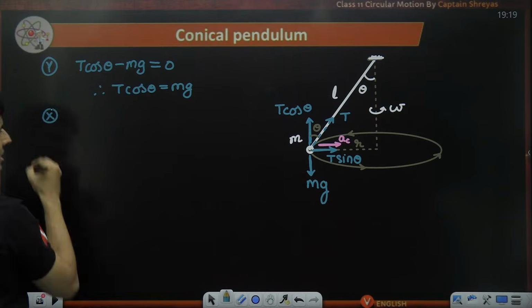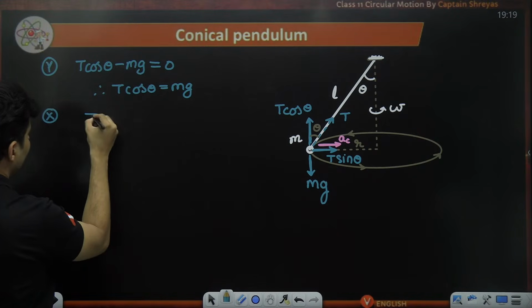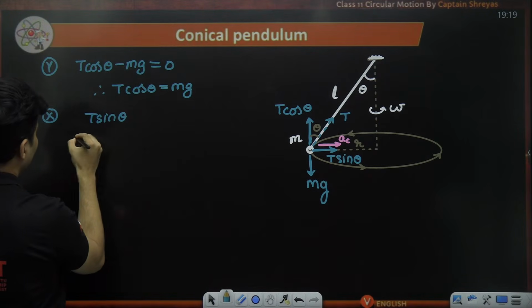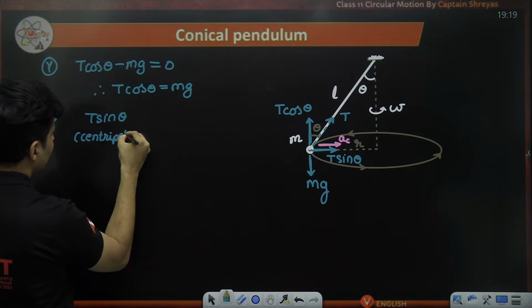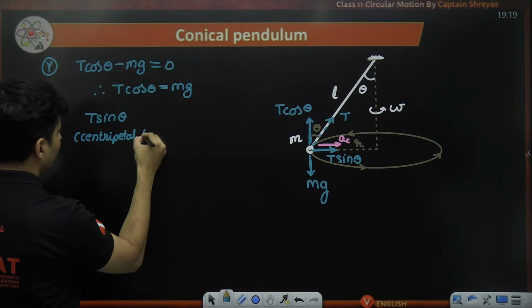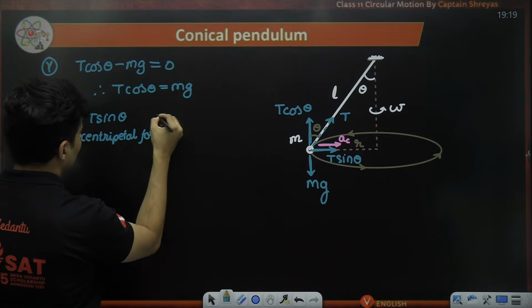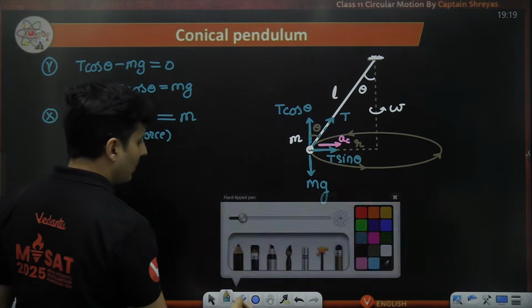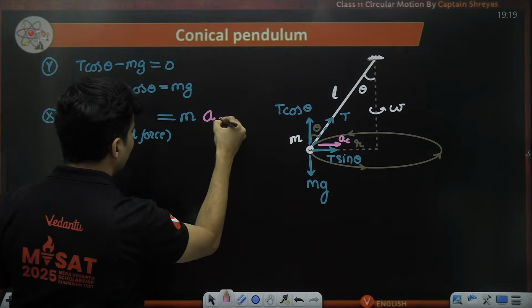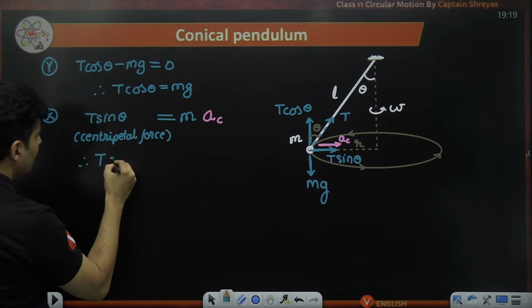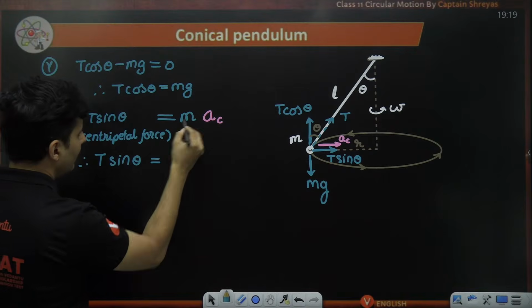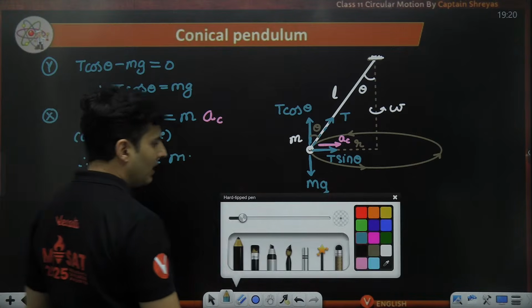In the x direction, T sin theta will act like the centripetal force, which is giving that particular mass the centripetal acceleration. Okay. So therefore, T sin theta will be mass into centripetal acceleration.